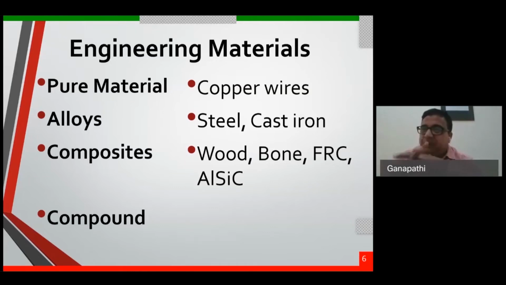A good example of a compound is salt, NaCl, sodium chloride. Sodium is a highly reactive metal kept in kerosene in the laboratory. Chlorine is a poisonous gas. When sodium reacts with chlorine, it forms the compound NaCl, which is called salt. We all eat it every day.